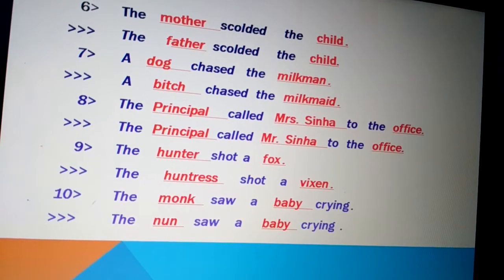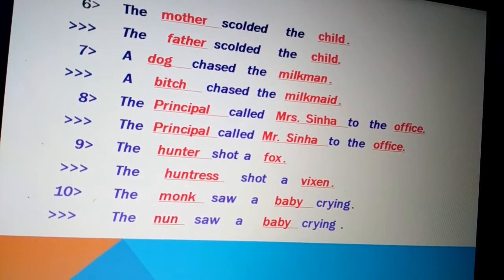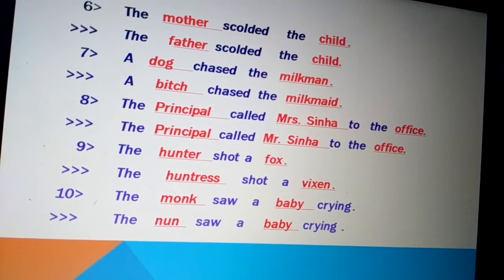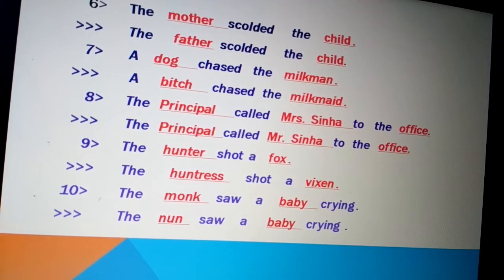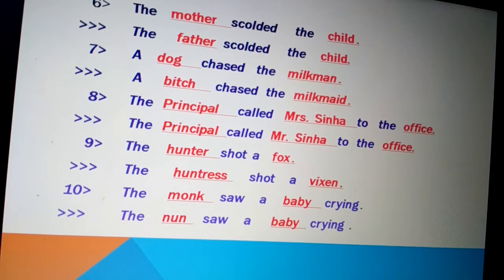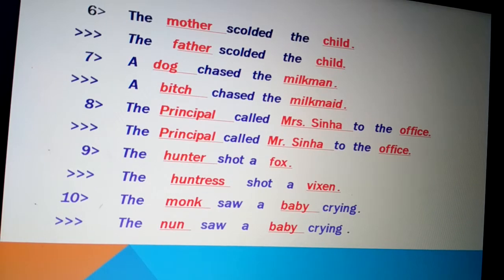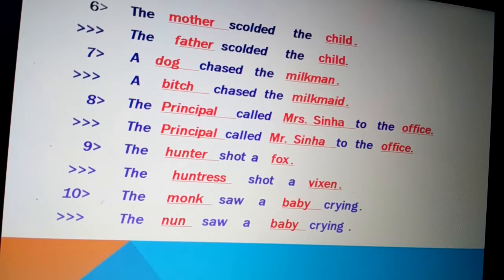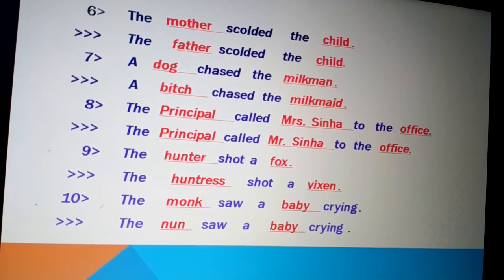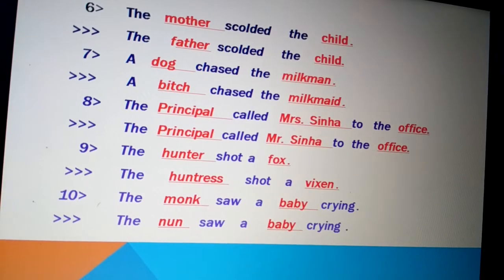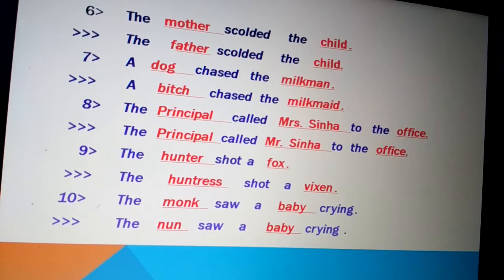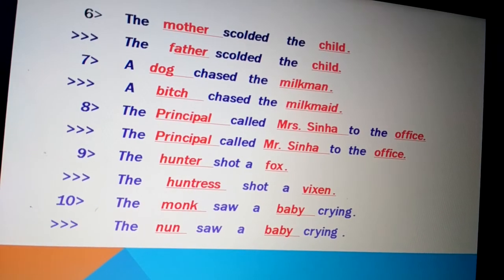The principal called Mrs. Sinha to the office. The word principal again is a common gender. It doesn't undergo any change. Mrs. Sinha, the surname Sinha doesn't change, but Mrs. changes into Mr. But the word office, it's a neuter gender, so it doesn't undergo any change. The answer you get is the principal called Mr. Sinha to the office.